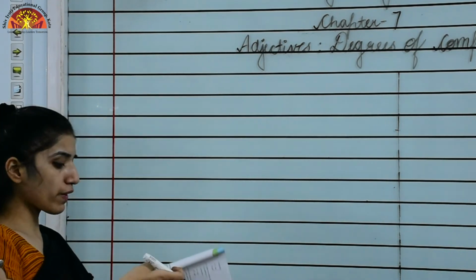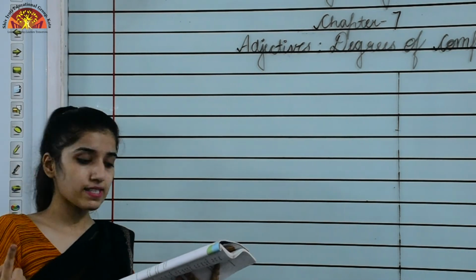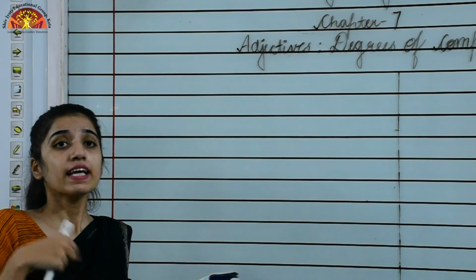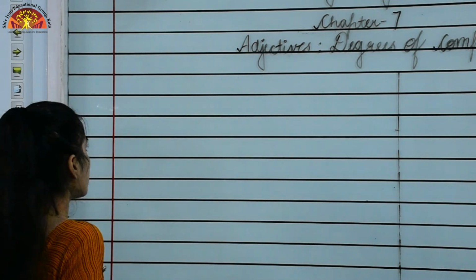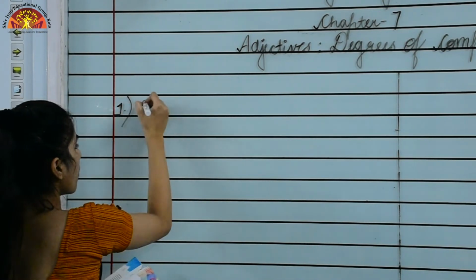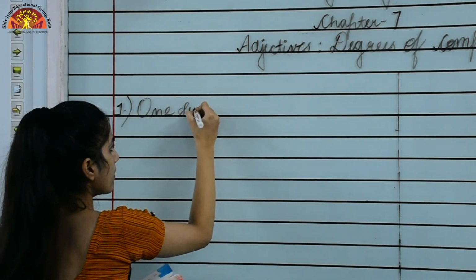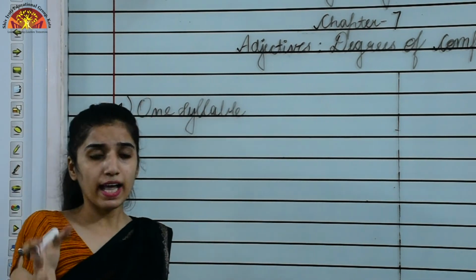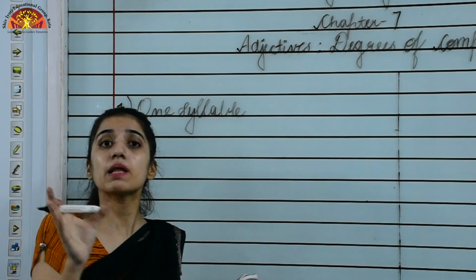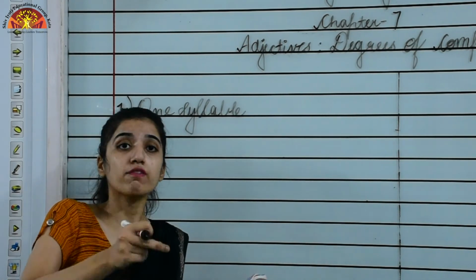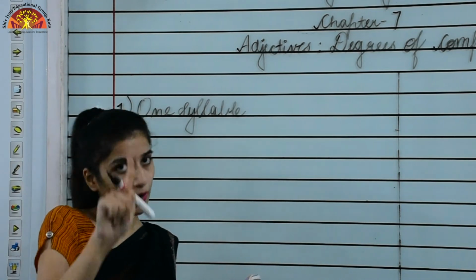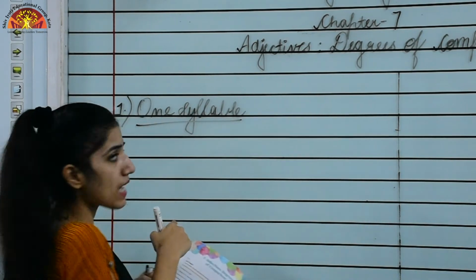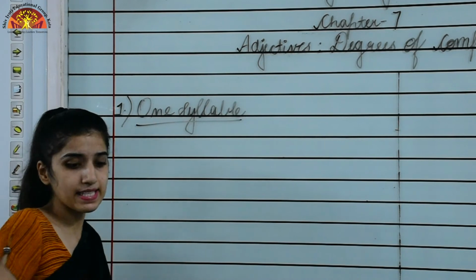Okay, now sometimes what we do is we use the adjectives of one syllable, form their comparatives with the addition of the suffix er and est to the superlative form. Now I can write that one syllable. Now what is this one syllable? I have told you before also, if you have to identify a one syllable word, you have to see how many vowels are there in that word. Okay, if there is one vowel, that word would be one syllable word. Okay, now I am giving you example to form er or est.